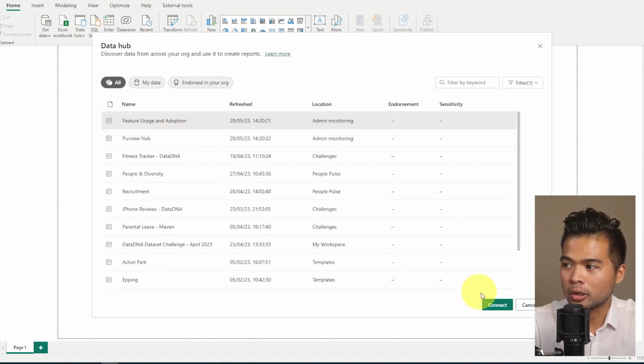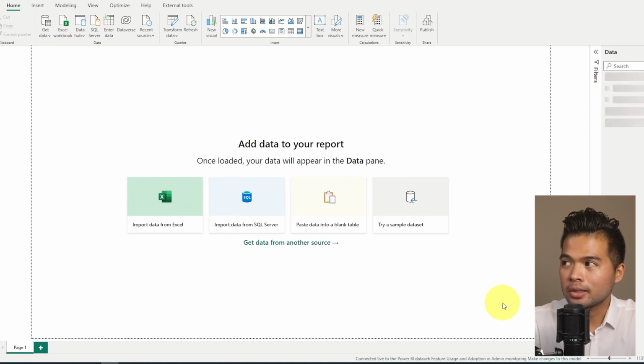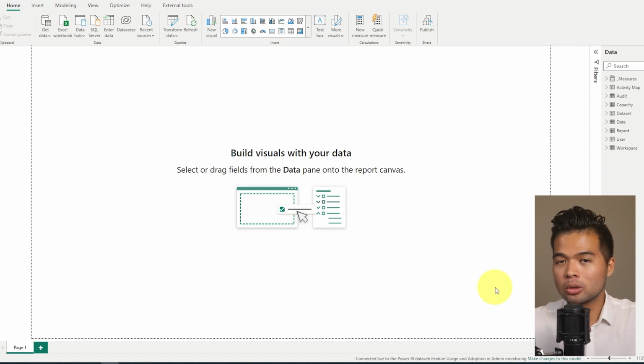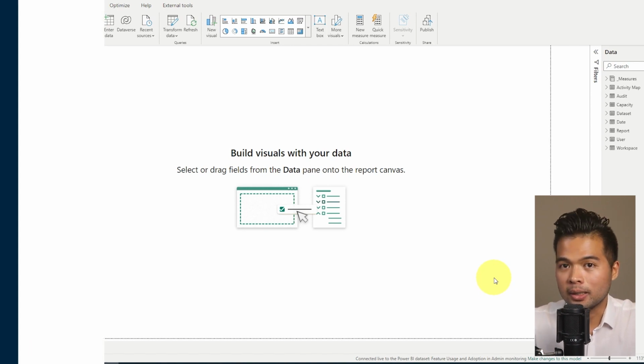So feature usage adoption, for example, gives you access to all the measures and all of those tables to visualize for yourself. But again, this is just an extra thing that you can do, but you don't necessarily need to, because they've set up reports that explore that data for you. It's just more if you wanted to have a bit more insights beyond what they provide.